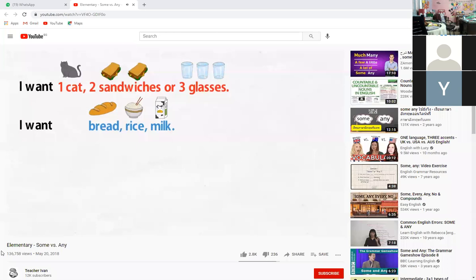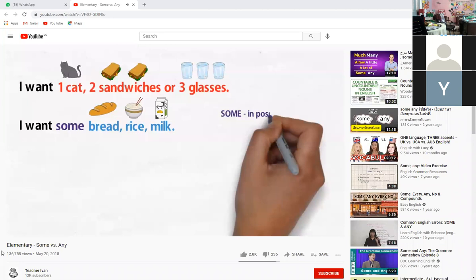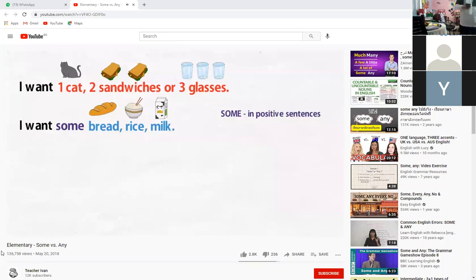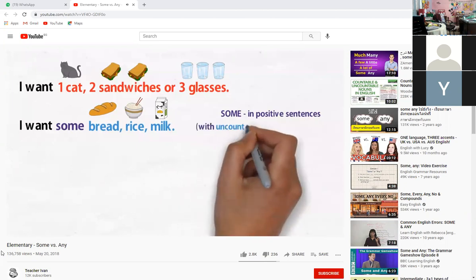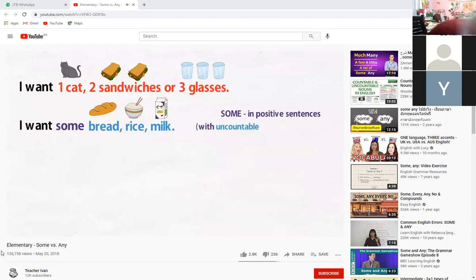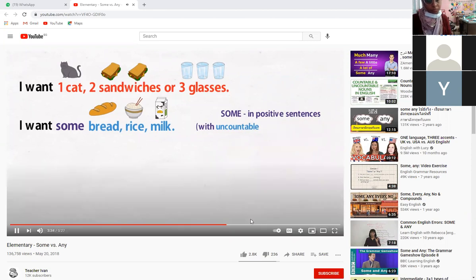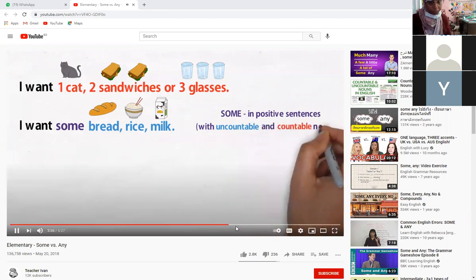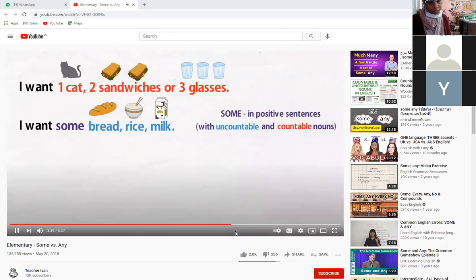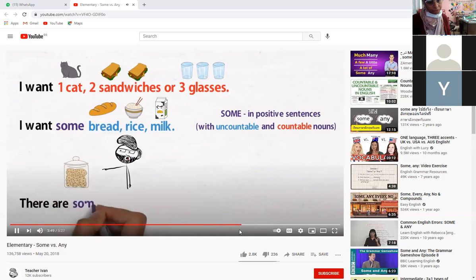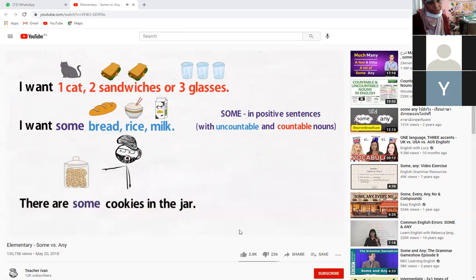Some is used in positive sentences, and we use it with uncountable nouns. However, we can also use it with countable nouns when we don't know the exact number of something. For example, if you see a jar of cookies, you can say, there are some cookies in the jar.